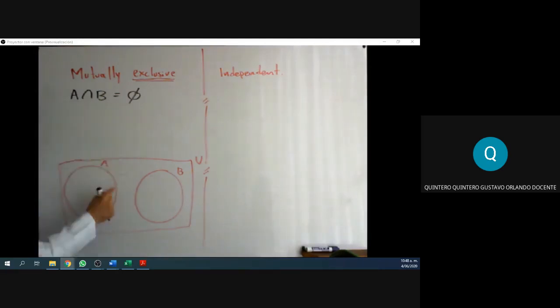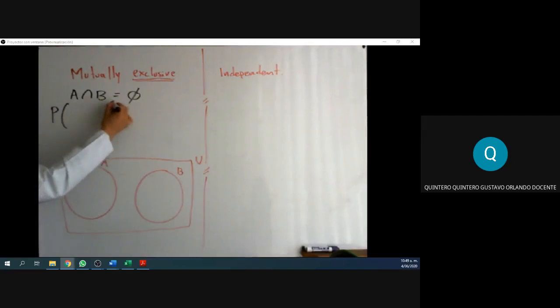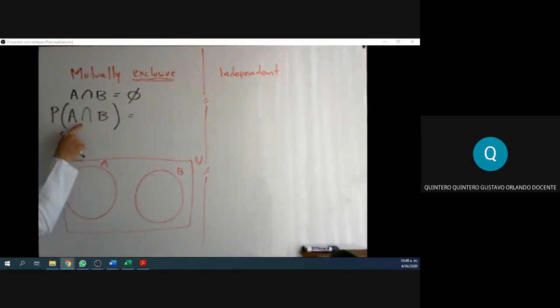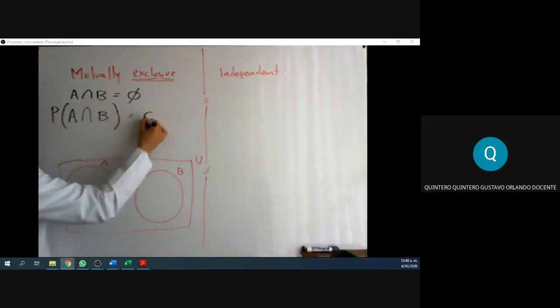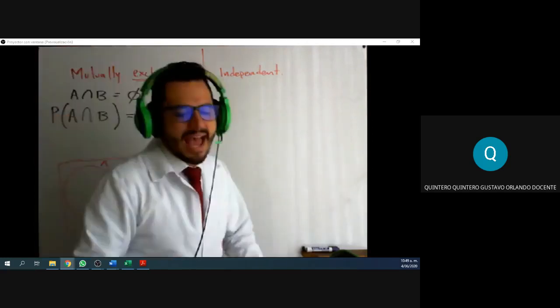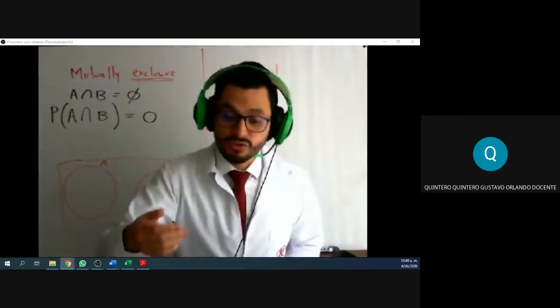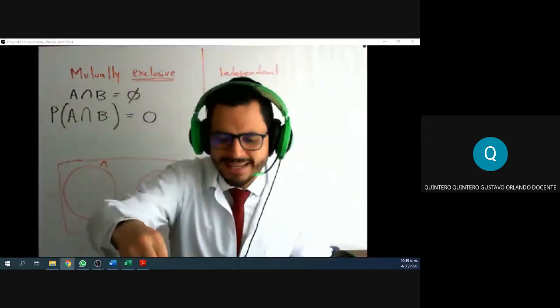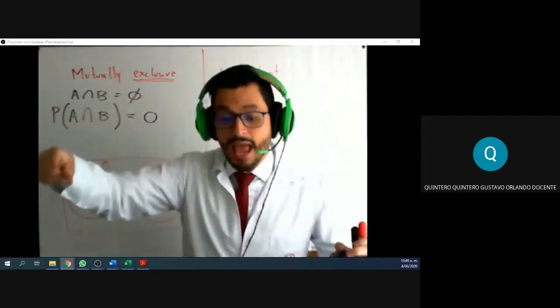But what happens if the intersection is empty? We can try to find the probability of a set, any set, the intersection being one set. So what happens to the probability of a set that is empty? Well, that probability is impossible then. 0. That cannot happen.